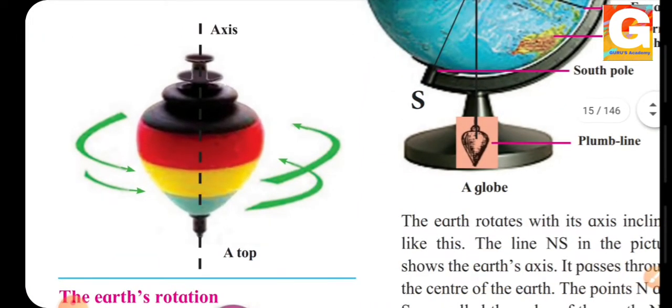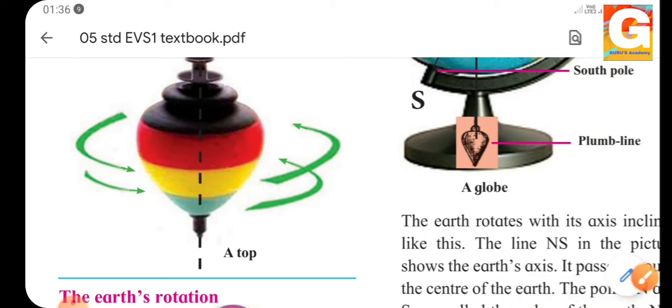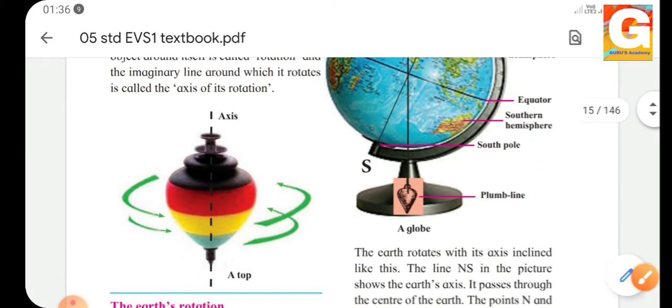This is the top which is rotating. It is rotating very fast, but you can't see how it is rotating when it rotates fast. It is rotating around this imaginary line. There is no line, but it is an imaginary line which we can imagine. So that imaginary line is the axis of rotation.